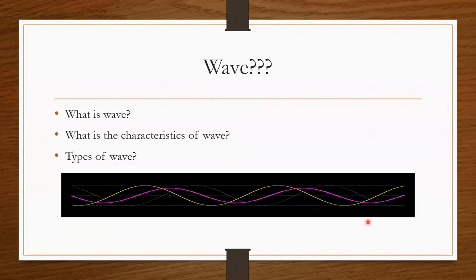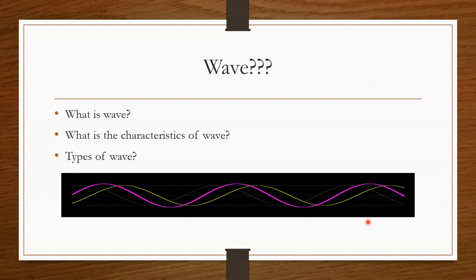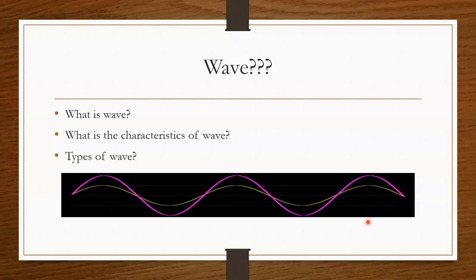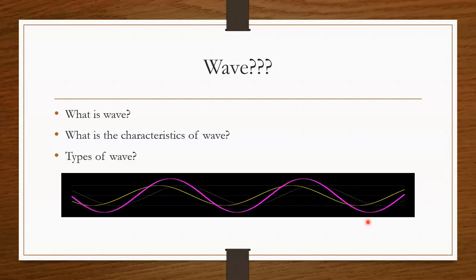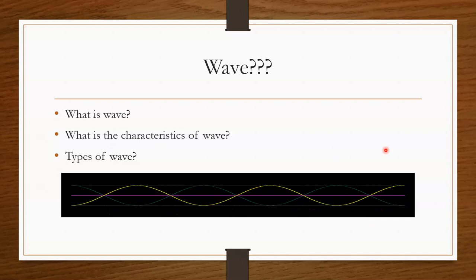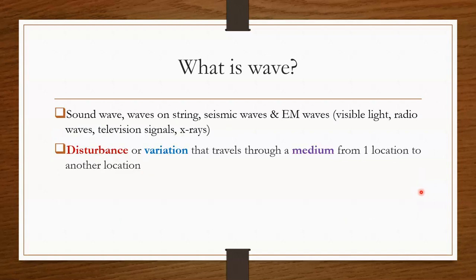So what is a wave actually? And what are the characteristics or properties of a wave? Or how do we decide that it is a wave? And what are the types of wave? So we will learn on this part. So what actually is a wave?